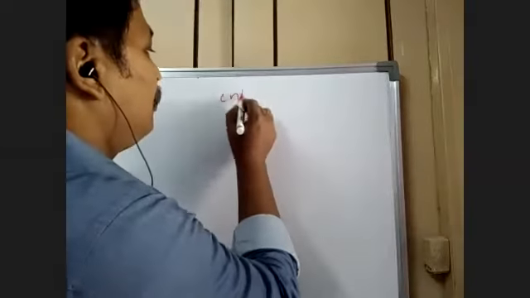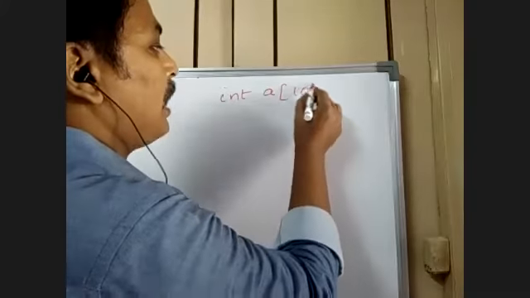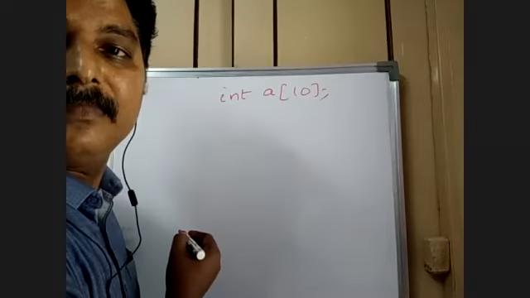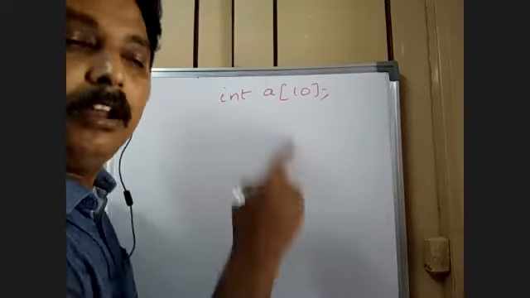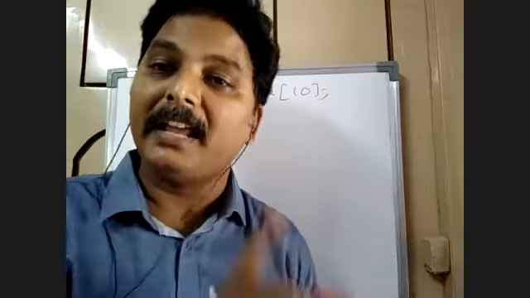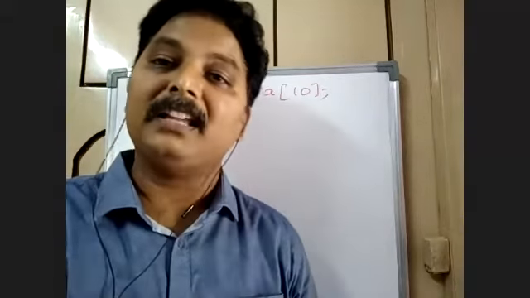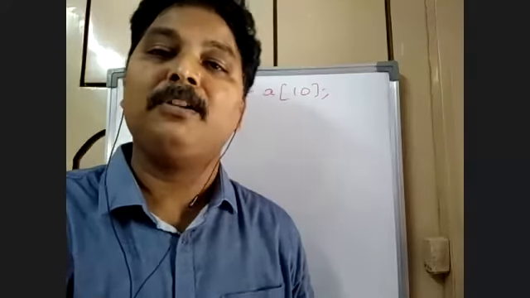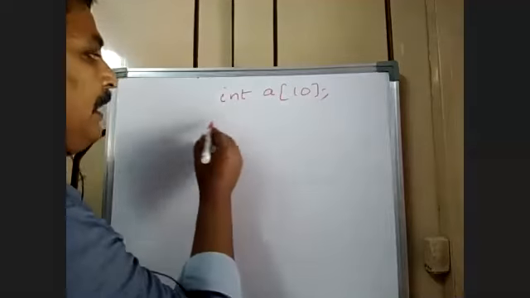Don't allocate the array straight away like this. Never ever start writing an array like this. Always use dynamic memory management, otherwise your programs will never get executed. For any online test, go for dynamic memory management only. The array size should be declared.